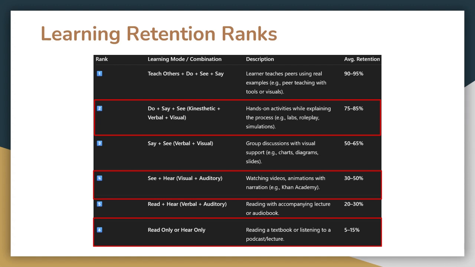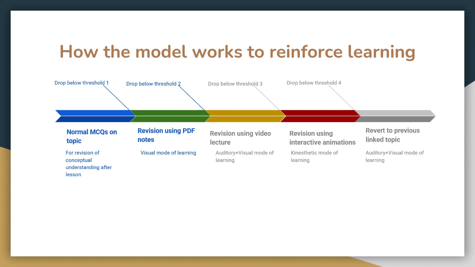Now, based on pedagogical research, it has been shown that visual, auditory, and kinesthetic learning go hand in hand and exhibit a much higher rate of retention than any of the modes alone. However, we believe it is essential for students to first have a strong fundamental in understanding visual content, and if they are unable to understand it, then revert to video lectures, and lastly revert to interactive animations or kinesthetic modes. So essentially, when this model prediction drops below a threshold, we simply switch the modes.